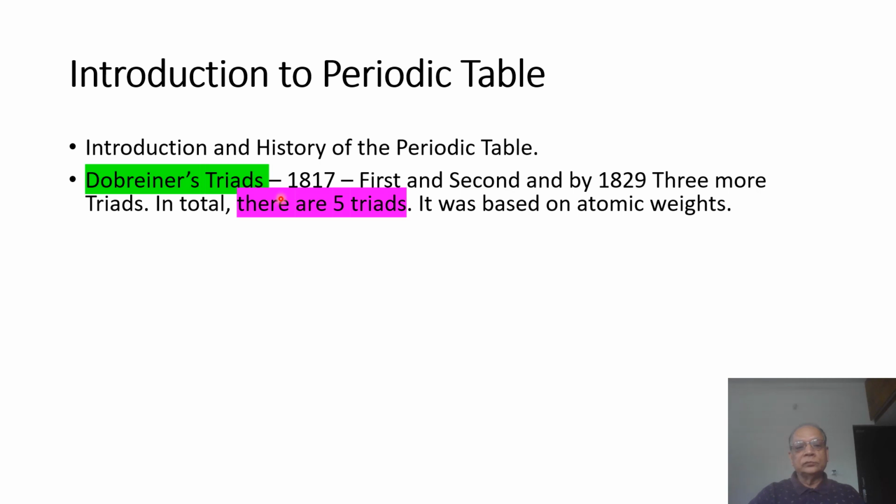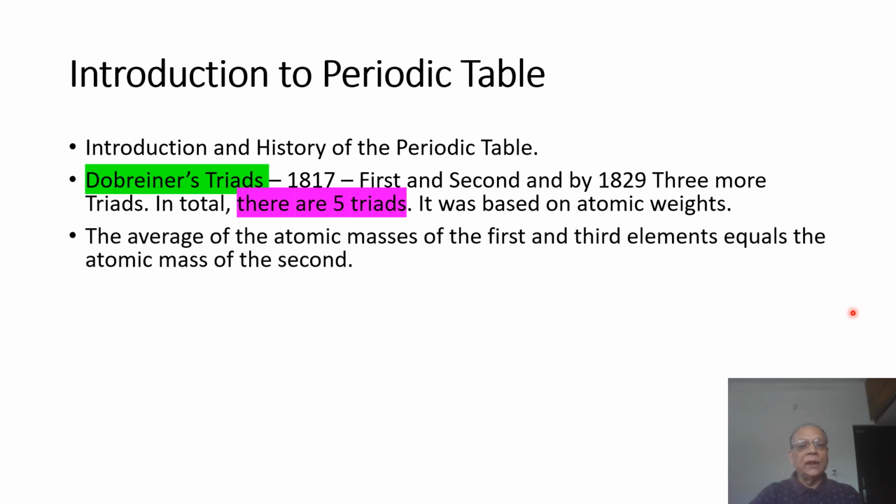Dobereiner's triads: in 1817, the first and the second triad were introduced by Dobereiner, and by 1829, three more triads were found. So in total, there are 5 triads, and these triads were based on atomic weights. He used atomic weights as the most fundamental property of atom. The average of the atomic masses of the first and third elements equals the atomic mass of the second.